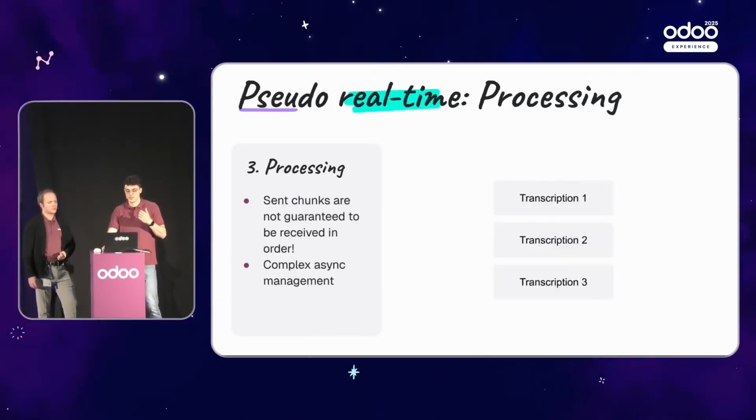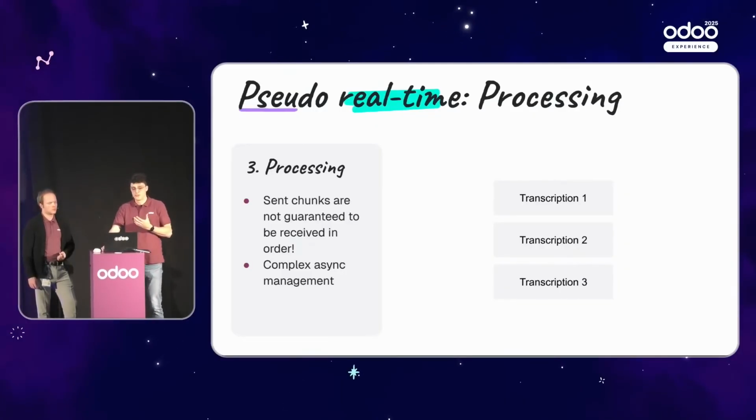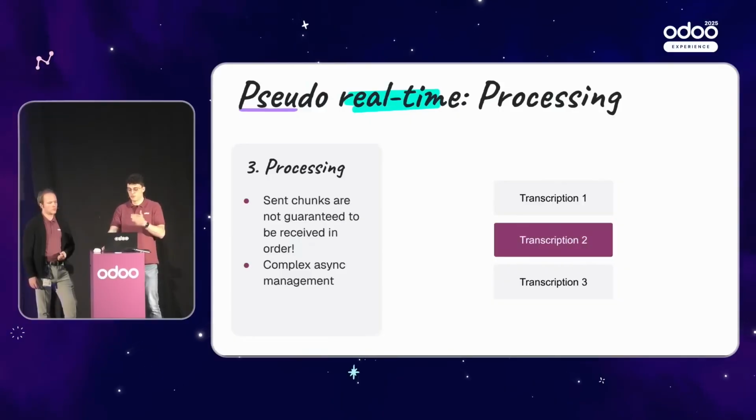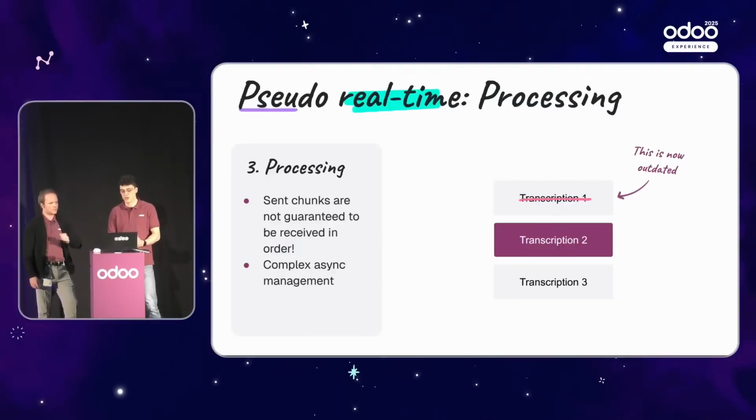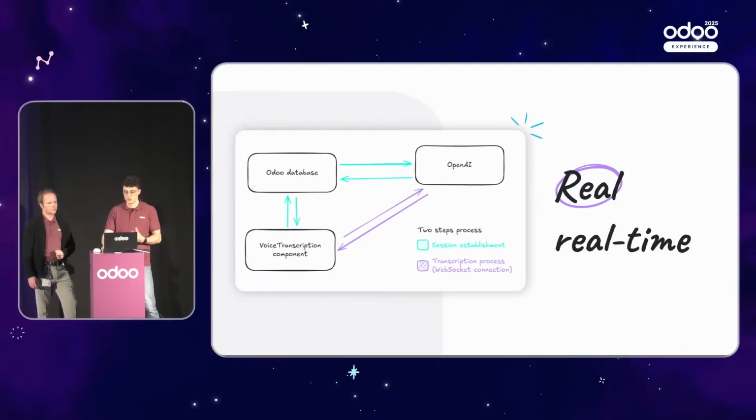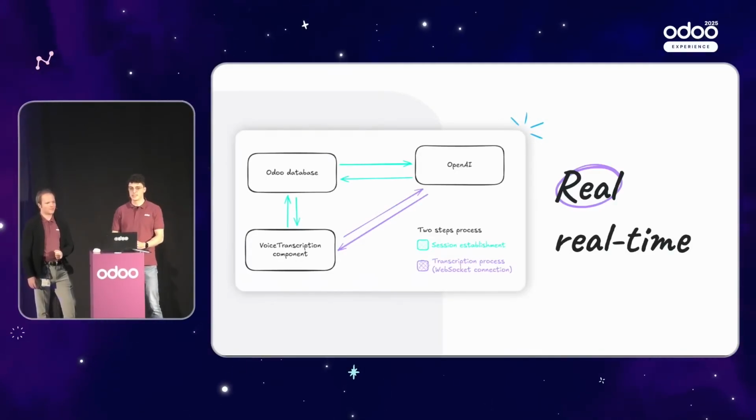And the solution that we brought for that was to have some kind of committing, because if you receive 2 before 1, you want the information of 1 to be cancelled because it's not relevant anymore. And that's one of the reasons why we decided to go to the second model, which is the real-time implementation, during which instead of cutting and analyzing the audio ourselves, we send the information in real time, all the time.